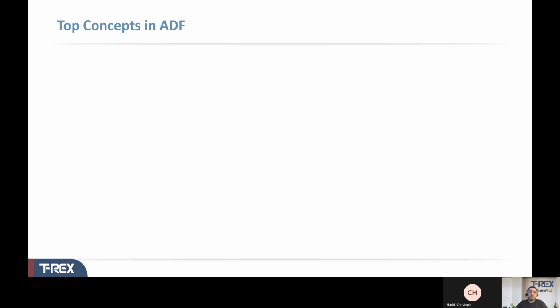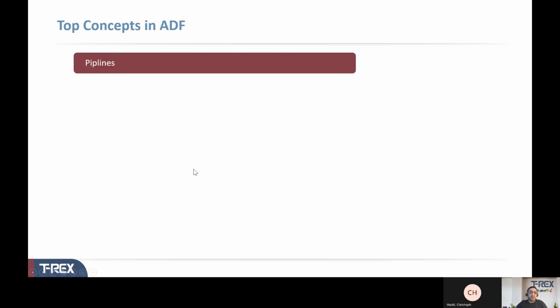All right. Because we talk about data and movements, we'll start with the pipelines. A data factory might have one or more pipelines. A pipeline is the logical grouping of activities that perform a unit of work. Together, the activities in a pipeline perform a task.